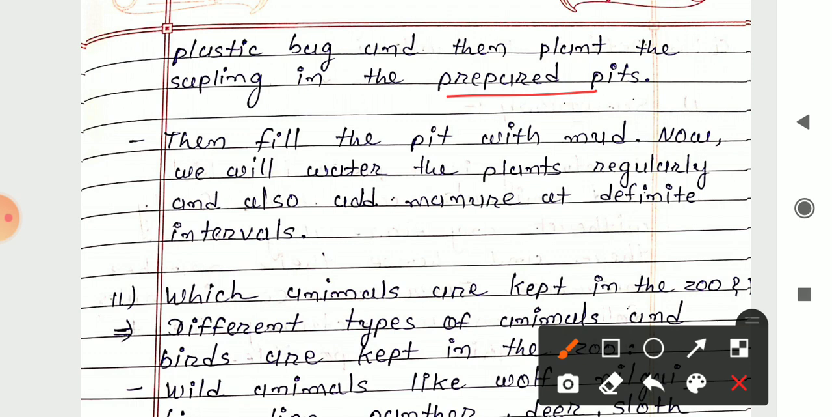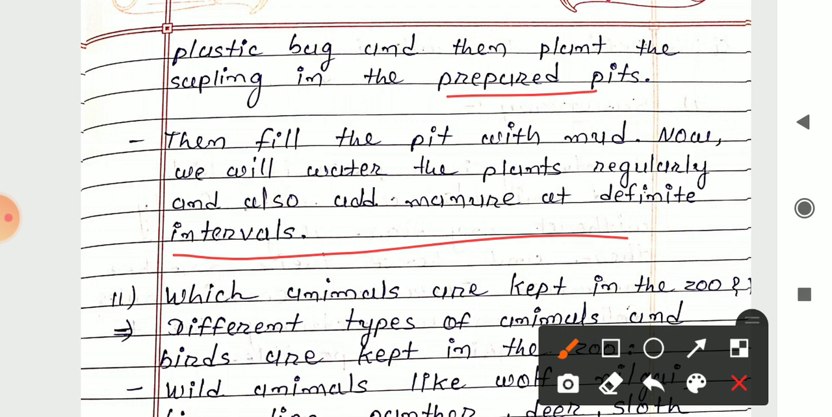If the sapling is in the plastic bag, then we have to remove that plastic bag so that the plant can grow properly, and then we have to plant that sapling in the pit which we have earlier prepared. And then fill the pit with mud, and now we will water the plants regularly and also add manure at definite intervals.